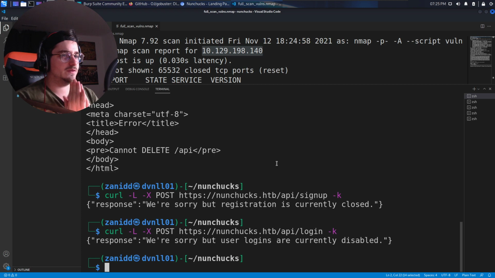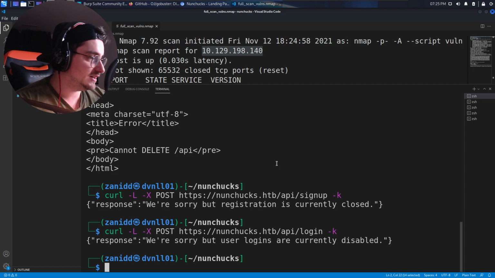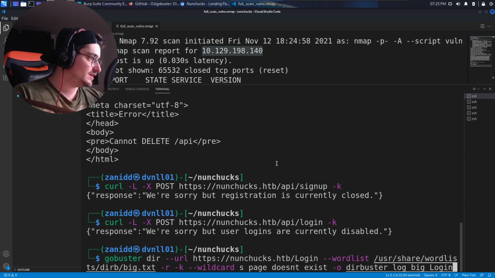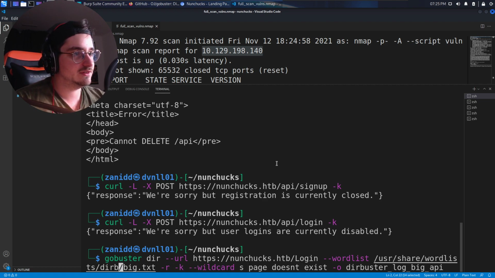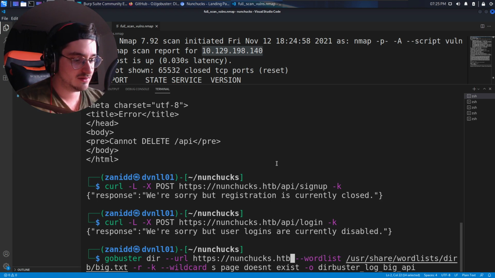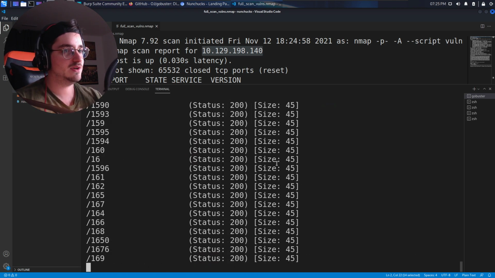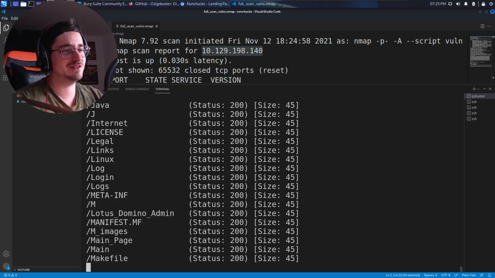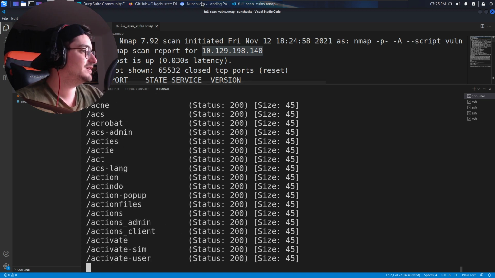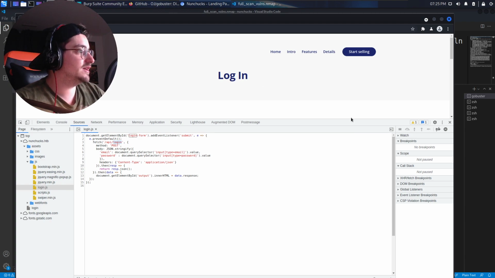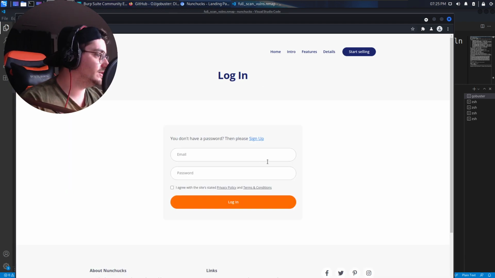Maybe we can get something from the API. So do I have to run GoBuster again? GoBuster. Boom. Let's check the API. I have no idea. We can try something different in the meantime. If I figure out something, we could try. So let's just run this API thing. So first it runs through all the numbers that exist. Never mind that. Let's run that in the background.